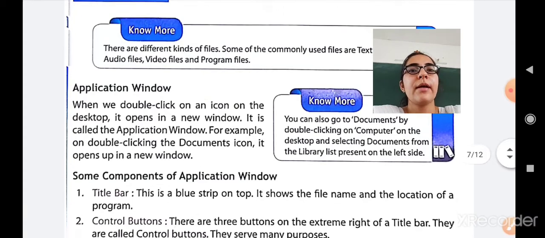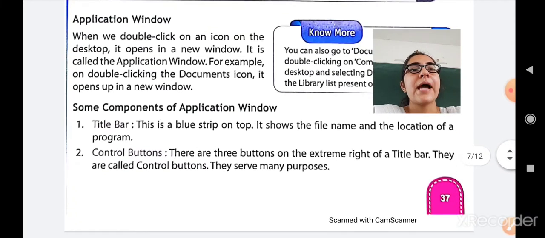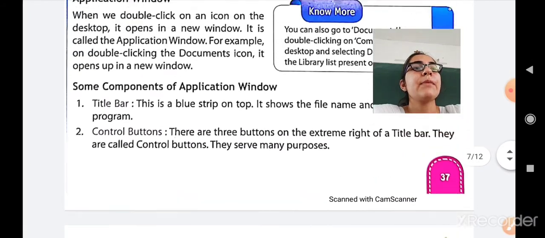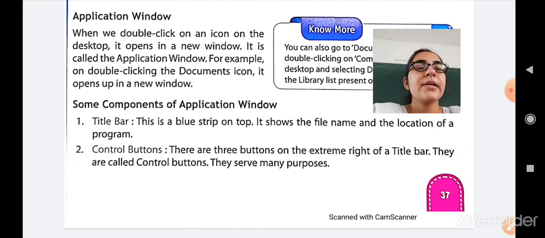Some components of the application window are, first, the title bar. This is a blue strip on the top. It shows the file name and the location of the program. Second is the control buttons. There are three buttons on the extreme right of the title bar. They are called the control buttons, and they are used for many purposes, like the minimize button, maximize button, and close button.